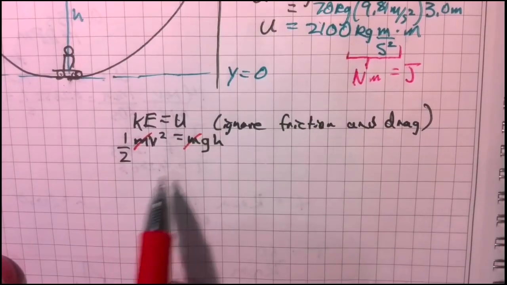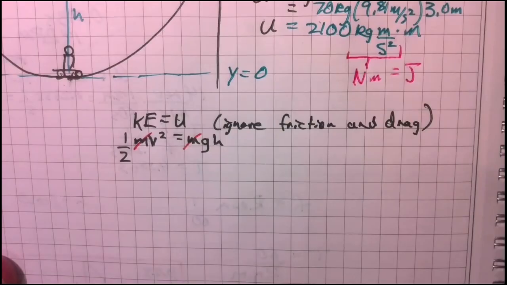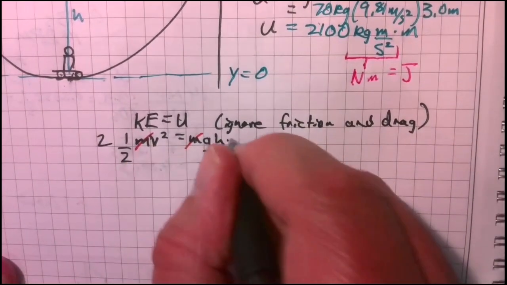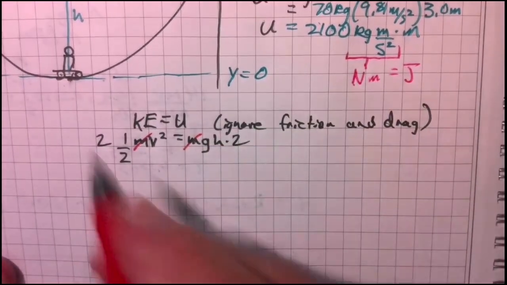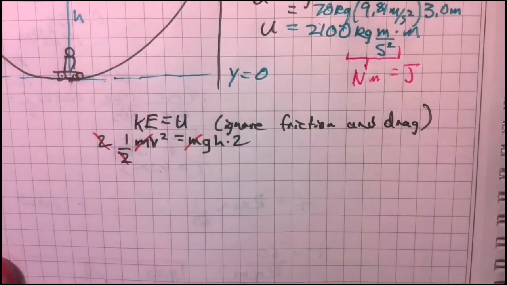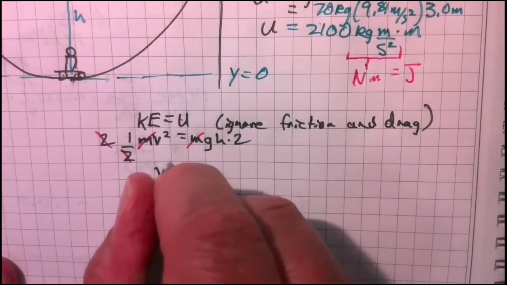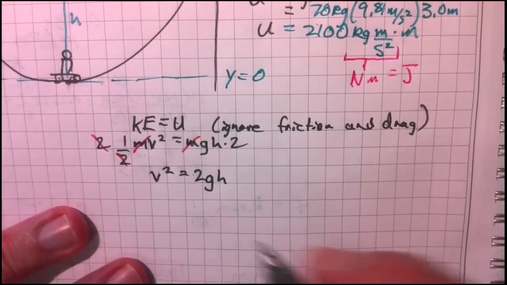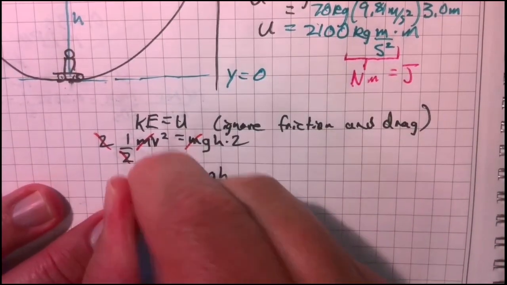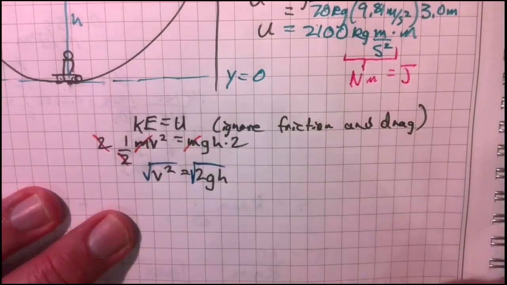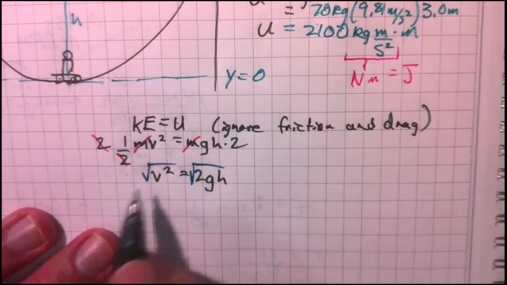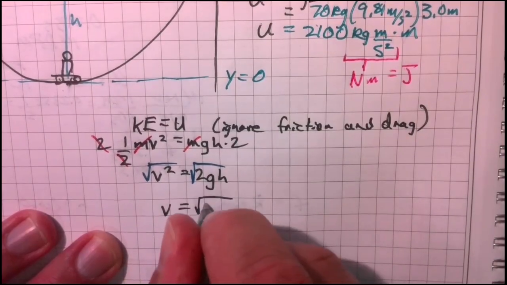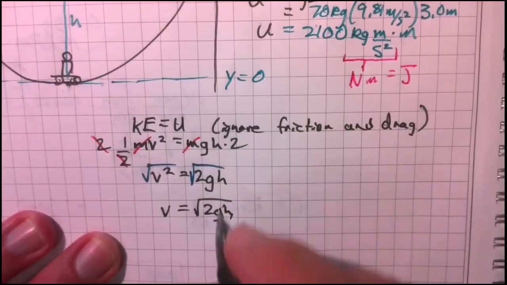Now we're going to solve for v. I'm going to multiply both sides by 2, so my 2's cancel over here, and now I get v squared equals 2 times g times h. Now I'm going to take the square root of both sides. The square root of v squared is just v, so this gives me v equals the square root of 2 times g times h.